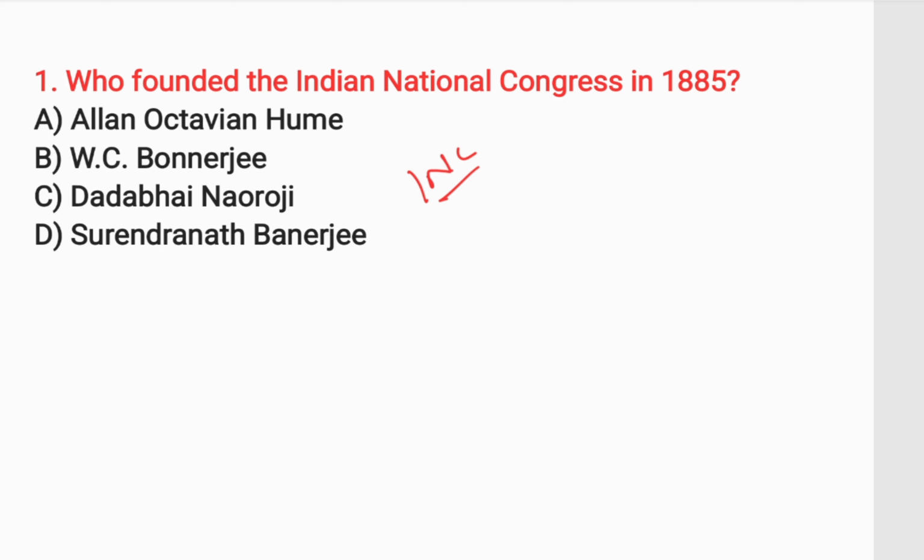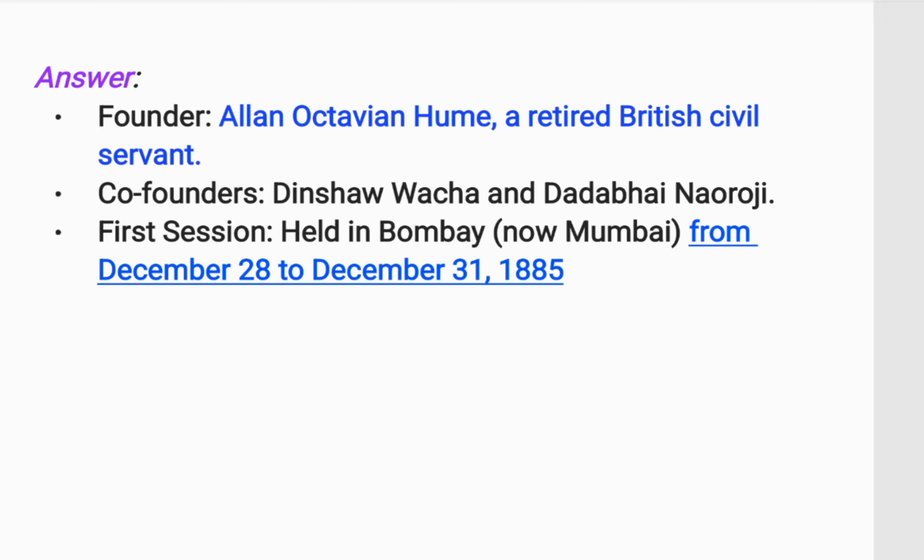Okay. Let's come to your first question. The first question is, who founded the Indian National Congress in 1885? As you know, the INC was founded in 1885. And the answer is Allan Octavian Hume, a retired civil servant, who founded INC in 1885. Co-founders were Dinsha Wacha and Dadabhai Naoroji. The first session of INC was held in Bombay, now Mumbai, from December 28 to December 31, 1885.